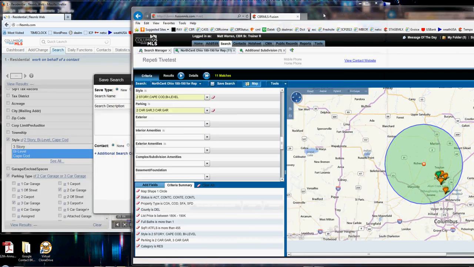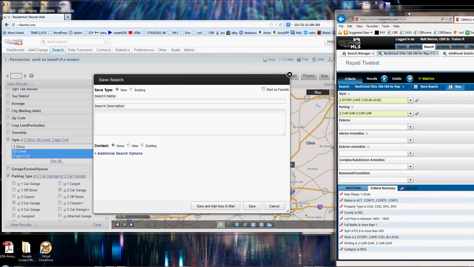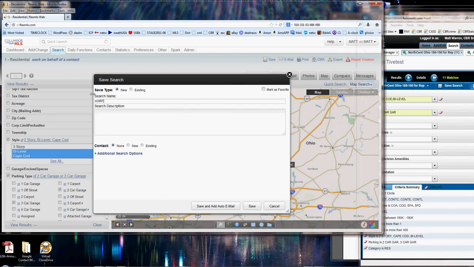Now again, you got your search name. Again, after the 13th, you'll be able to do this live, but I don't recommend waiting if you have a lot of searches. Now here we go. There's the search name over there in Fusion and the client's name. So I'm going to call this North Cent Ohio 180 to 190 for Repetti. And I go for client Repetti.